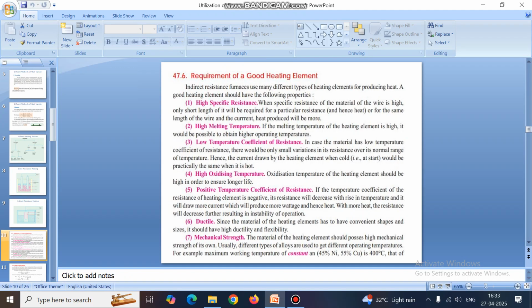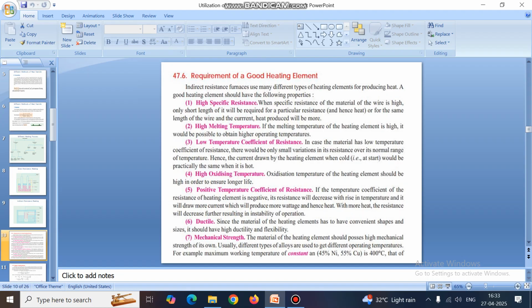Requirement of a good heating element. A good heating element should have some properties. Number one, it should have high specific resistance. When the specific resistance of the wire material is high, only a short length of it will be required for a particular resistance and hence heat, or for the same length of wire and current, heat produced will be more.